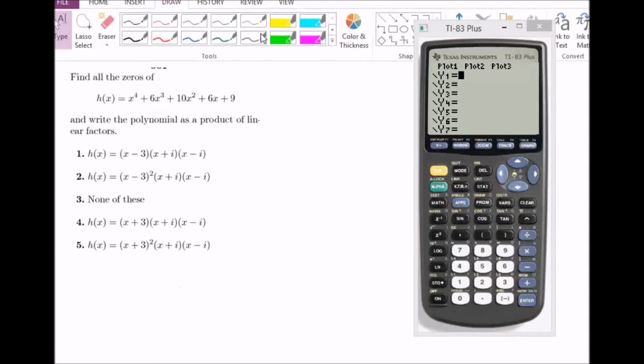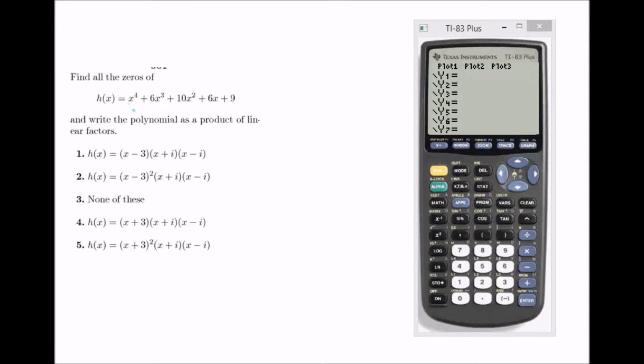The first thing you're going to do when you see a problem like this is you're going to look, how many zeros does it have? And you say, well, x to the 4th is the largest term. It should have 4 zeros. Number 1 cannot be the answer because it only has 1, 2, 3 zeros. That's not enough. Number 4 cannot be the answer because it only has 3 zeros as well. So it's either 2, 3, or 5. And let's go ahead and check which one it is.